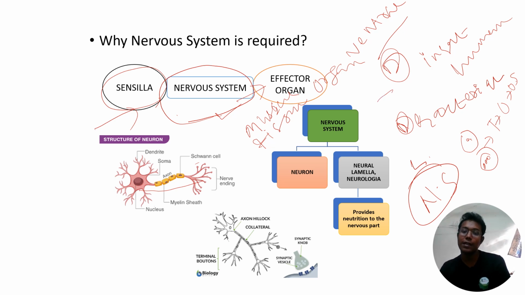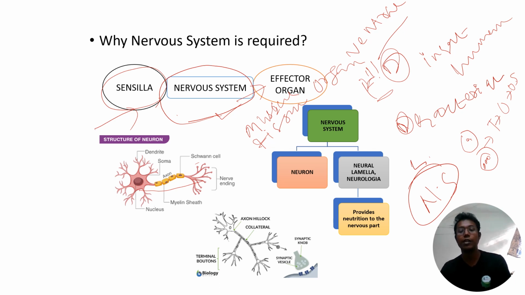For example, suppose an insect is at a certain distance from a food source, and volatile substances are coming from that food source. Now these volatile substances act as the stimuli or impulse. These volatile substances are detected by the different sensilla present on the insect antenna. Once this stimulus is received by the insect antenna, it is conveyed to the nervous system. Now the nervous system will command the effector organ.